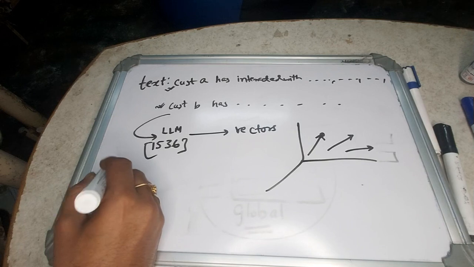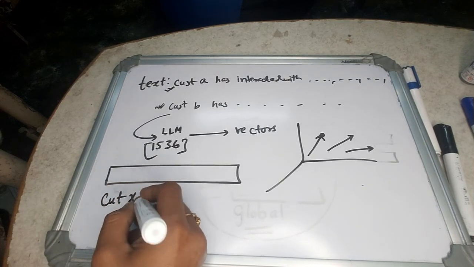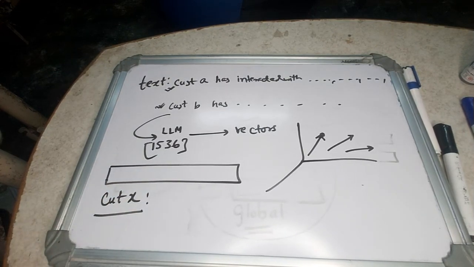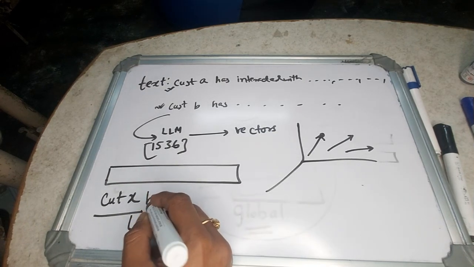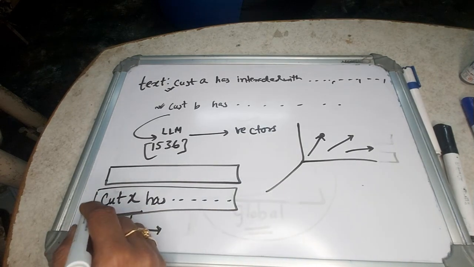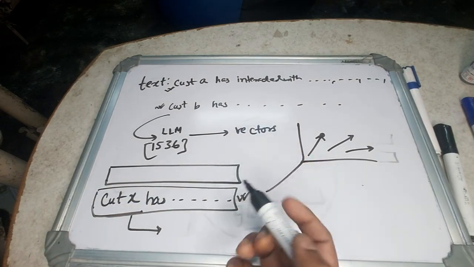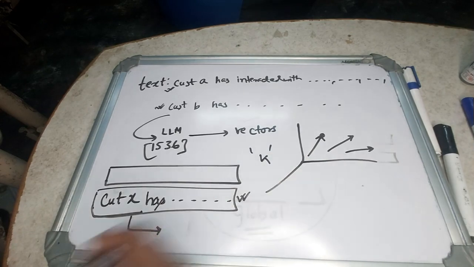Now, if I get a query to my REST API in the recommendation service that this is customer X, give me some recommendations for this customer. What I would do is first query the database and find the preferences, like customer X has interacted with these products. And then I would run a vector index search in my vector DB using the k nearest neighbor algorithm: give me the k nearest neighbors to this vector.